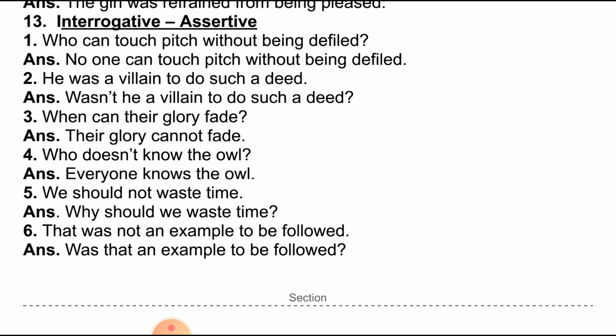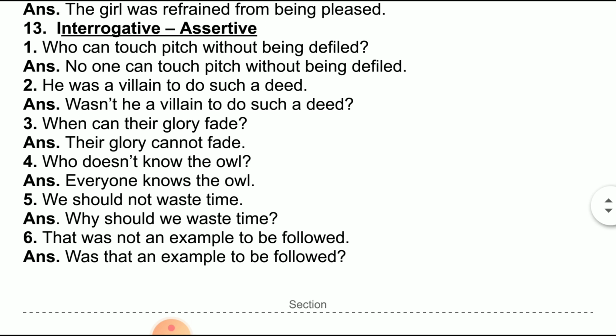If the given question is negative, you have to give an affirmative reply. Who can touch pitch without being defiled? No one can touch pitch without being defiled. You straight have to give the answer. Now the given question is affirmative, so you have to give a negative answer.